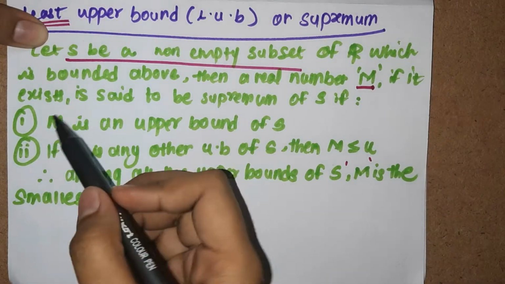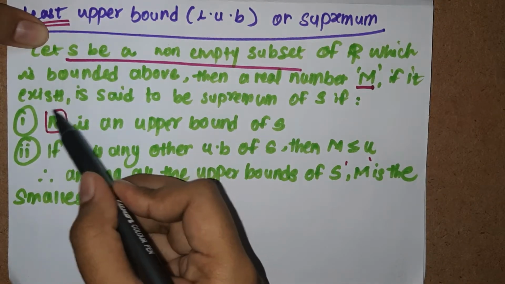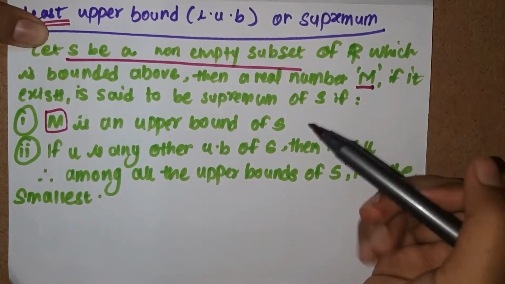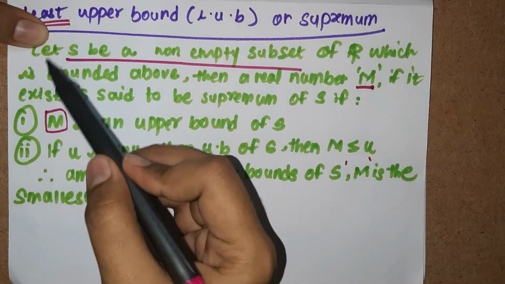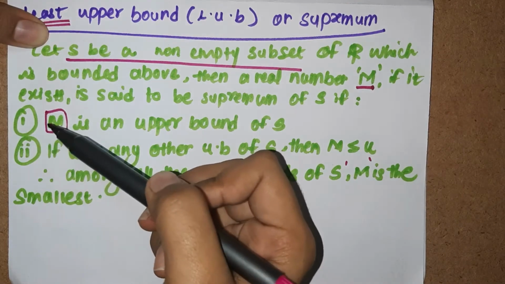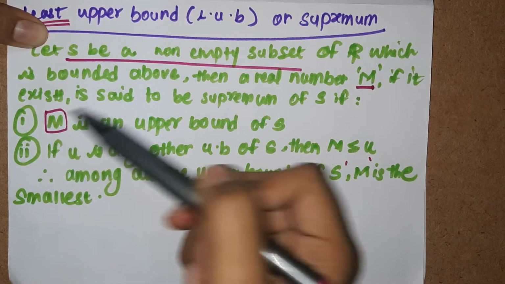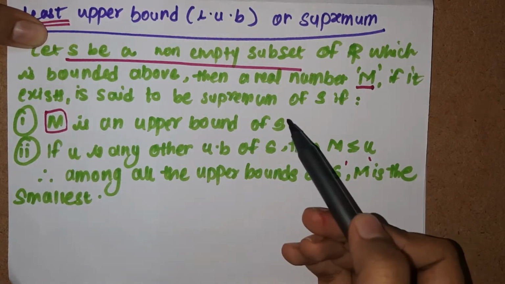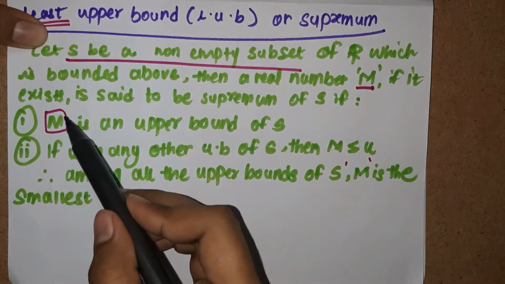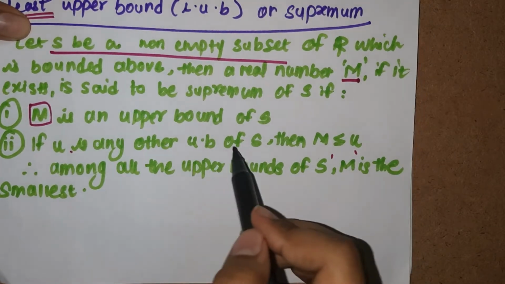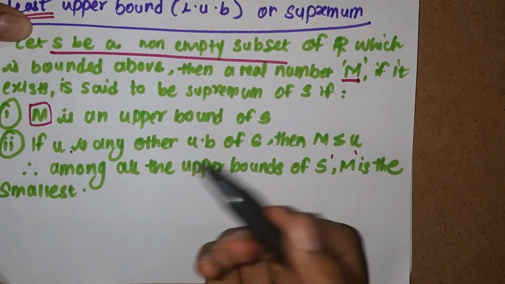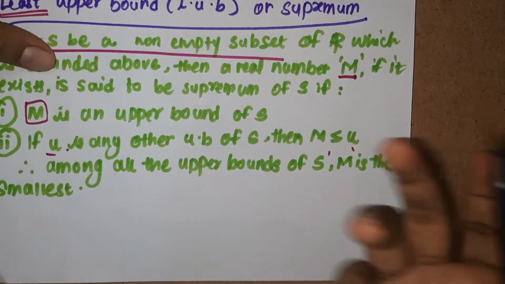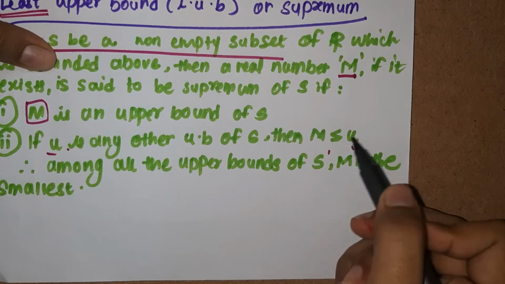It means that all the elements of set S are smaller than or equal to m, and this m belongs to the real numbers. So S is said to be bounded above by this element. If u is any other upper bound of S, then m is less than or equal to u.